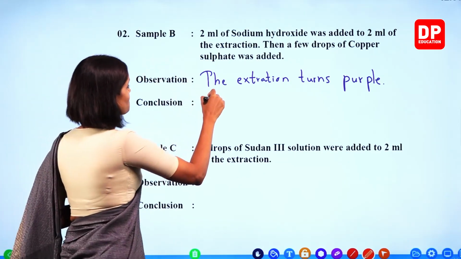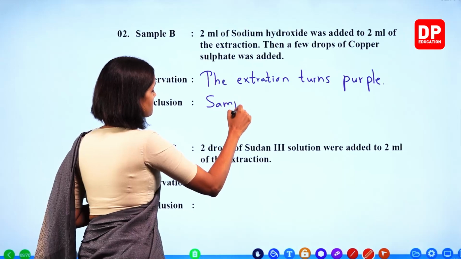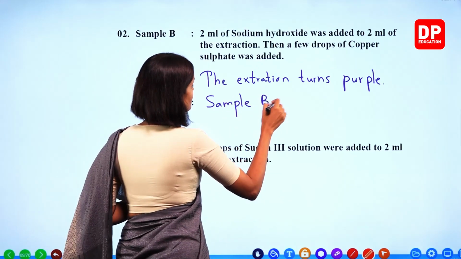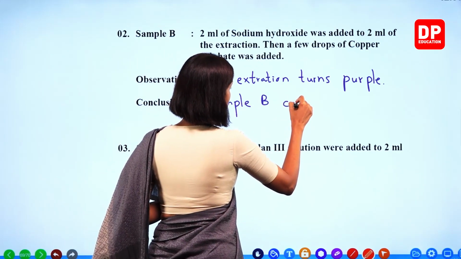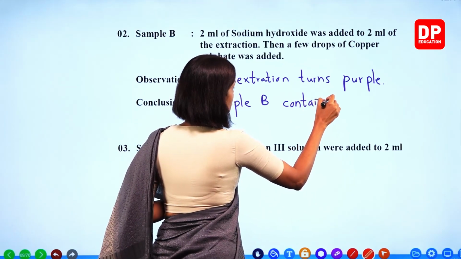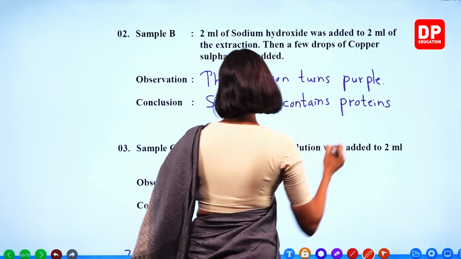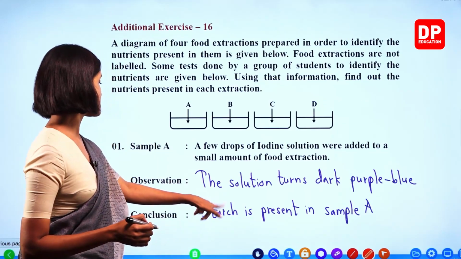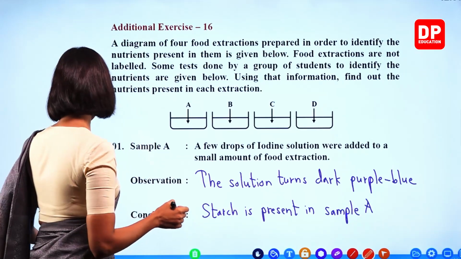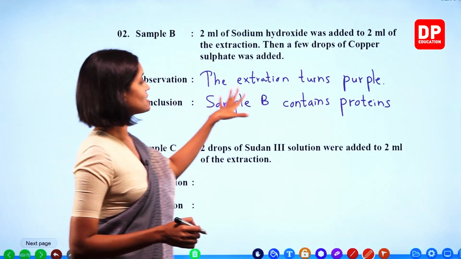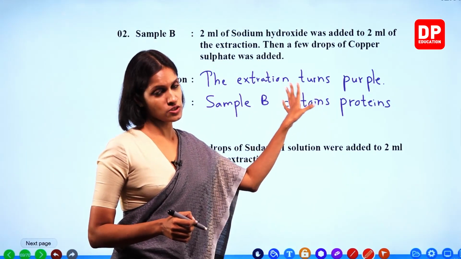So sample B contains proteins. So starch is present in sample A. Sample B contains proteins. Protein is present.